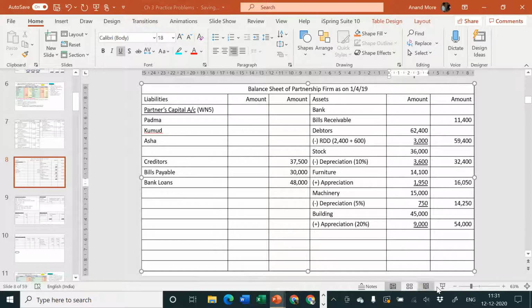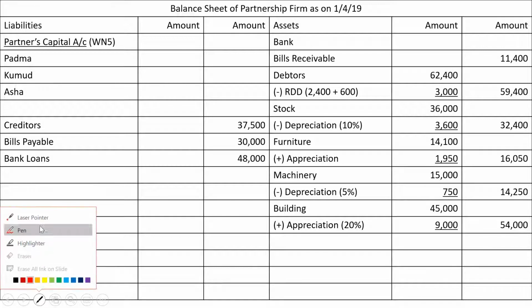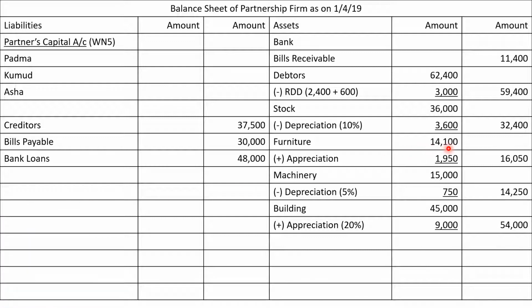1,950 is the amount which I had told earlier. Now we'll have to pass the journal entry for this 1,950 and 9,000. Look at the adjustment again. For furniture, they did not tell you how much is the appreciation, but they told you what is the amount after appreciation. And for building, they did not tell you the amount after appreciation, but they told you appreciation should be 20%. I hope you can understand how the adjustments are done.